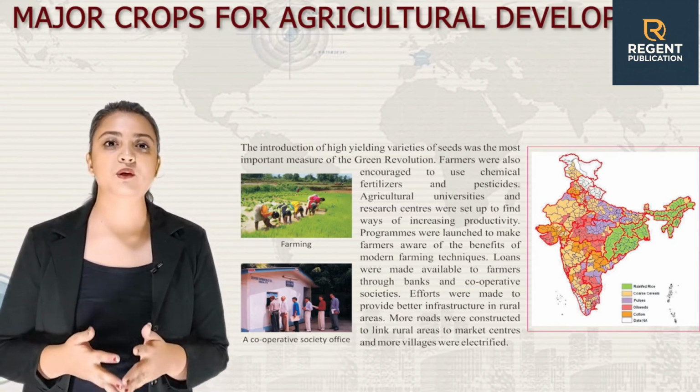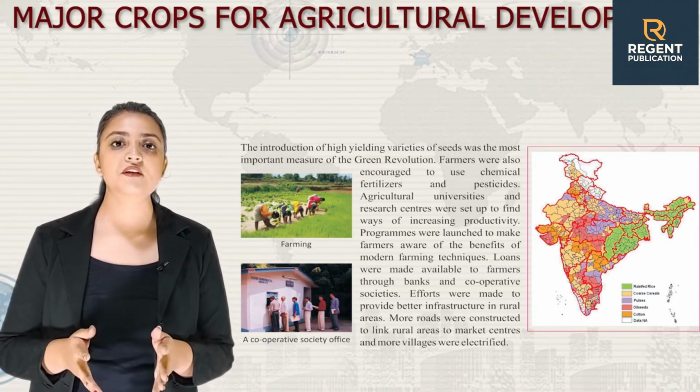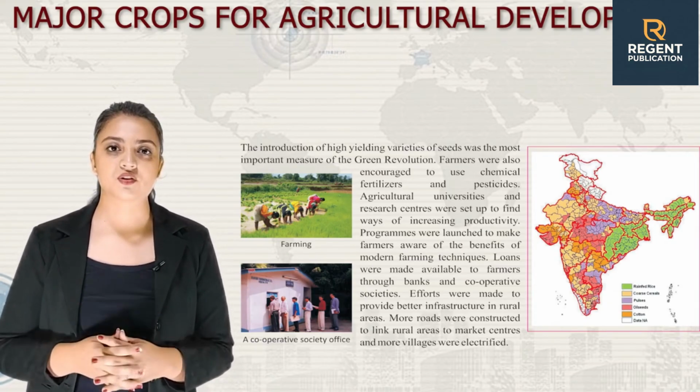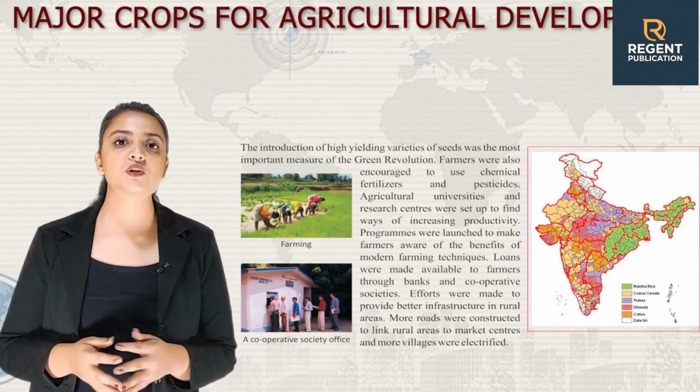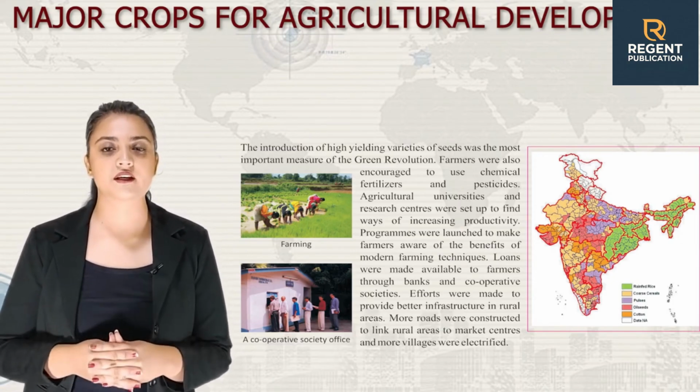Loans were made available to farmers through banks and cooperative societies. Efforts were made to provide better infrastructure in rural areas. More roads were constructed to link rural areas to market centers, and more villages were electrified.